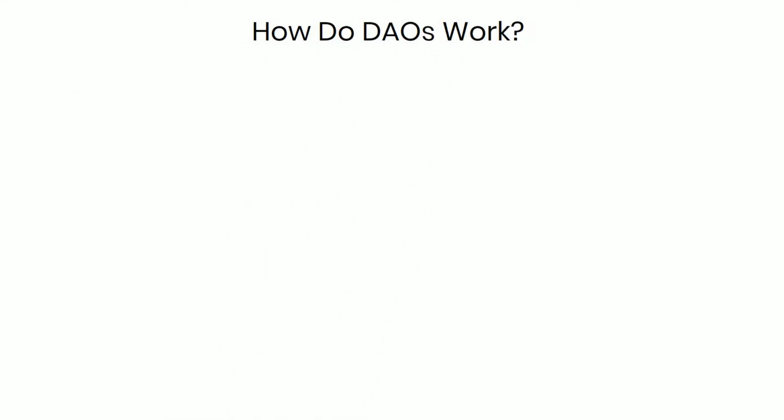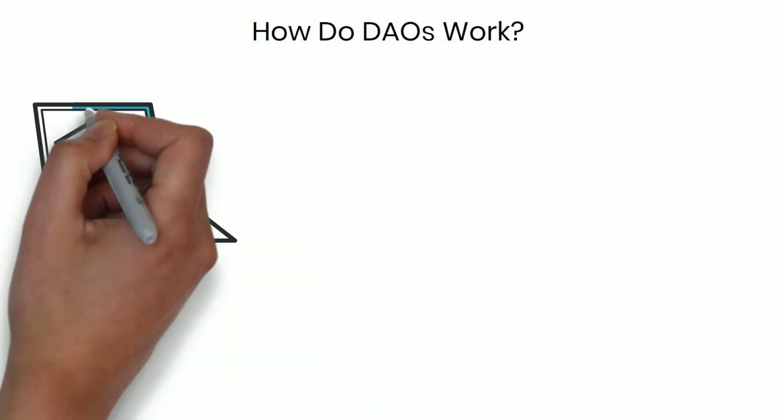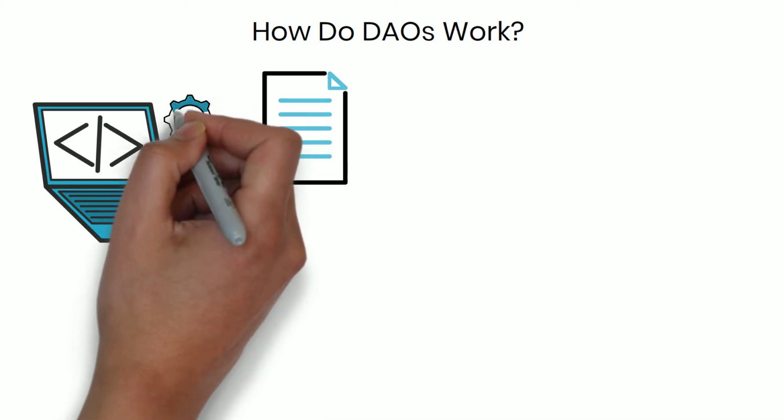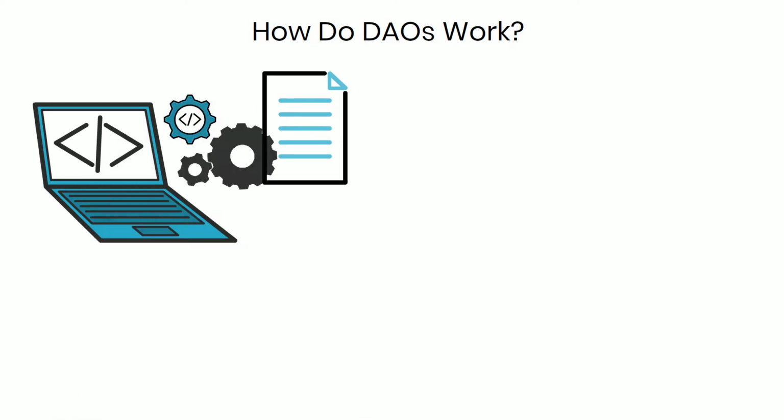How do DAOs work? A DAO is self-sustaining via codes written on smart contracts, and the smart contracts are programmed to execute certain actions when predefined conditions are fulfilled.